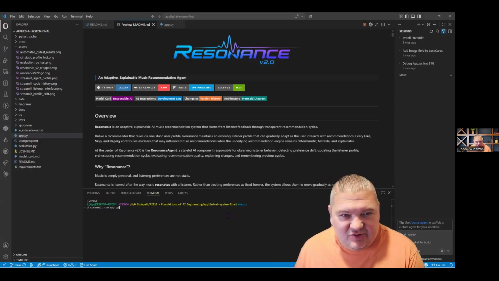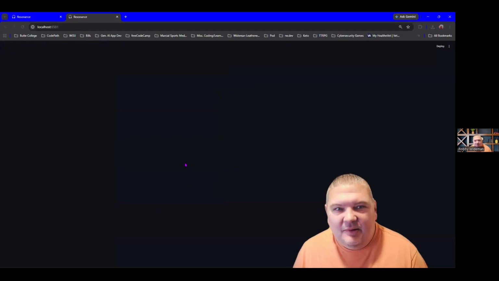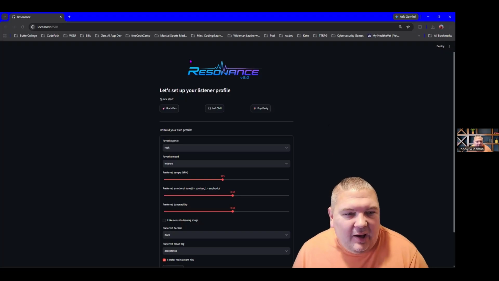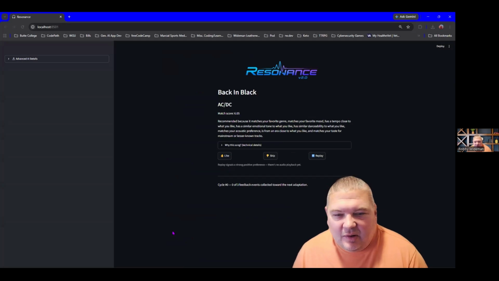We're going to show you the Streamlit version in a very quick high-level overview. So we're going to run it with streamlit run app.py. It's going to open up in a second here. Perfect. It went right to it. So we're going to go with this basic rock intense profile for our demo. We're going to start listening.